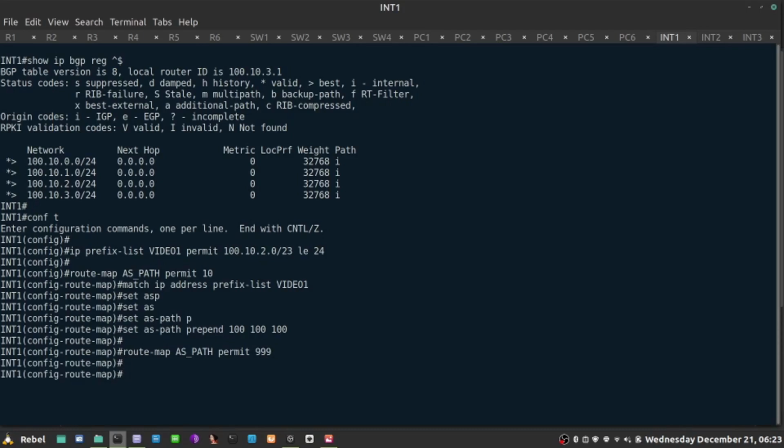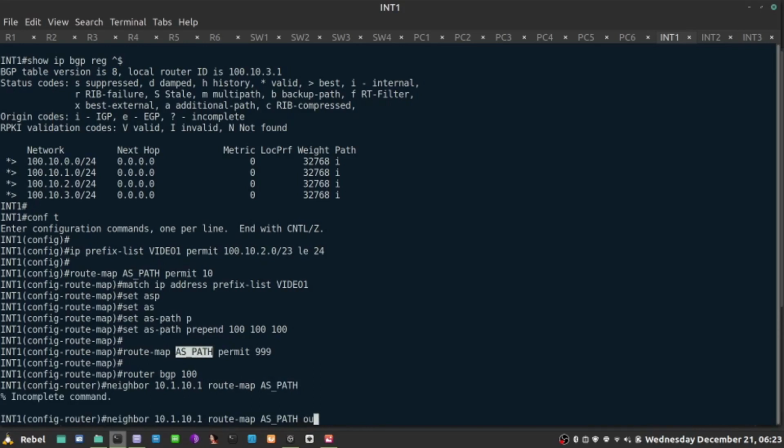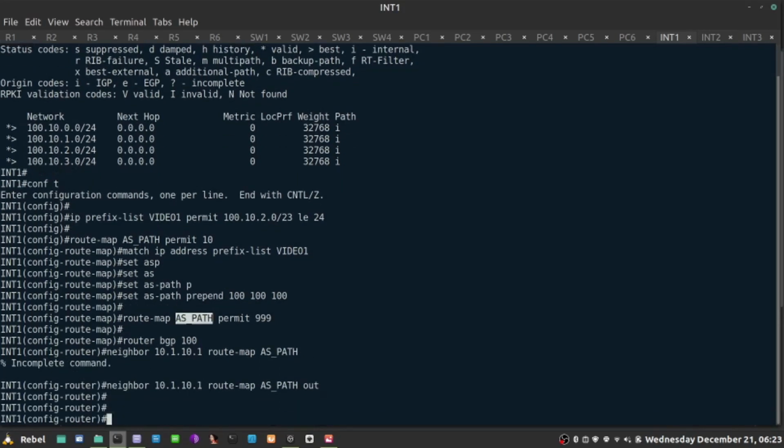And as a result of that, router BGP 100 process for the neighbor, and R1 is 10.1.10.1, I will apply the route map called ASPath. And in outbound direction, of course. So when I'm advertising those prefixes out towards R1, this is where the prepending is going to happen. So let's see that now.